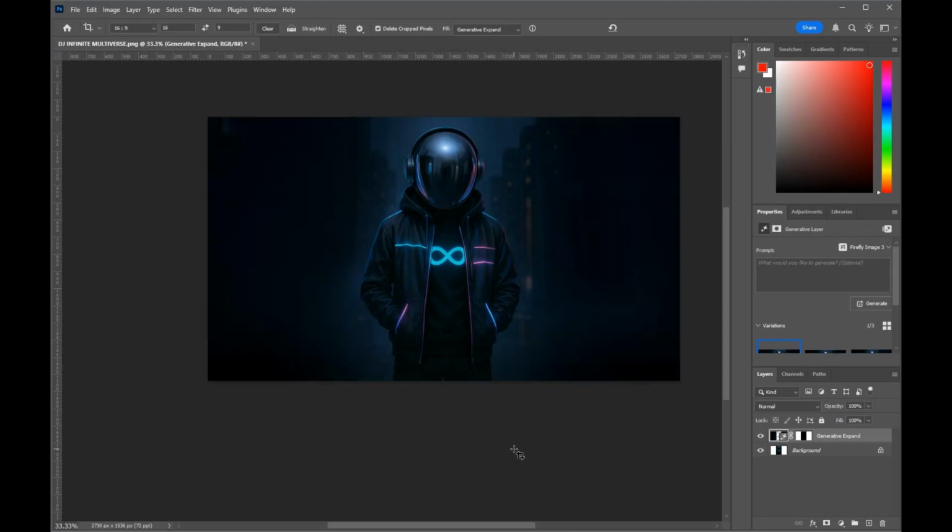And as you can see, it has expanded my image. It no longer has those white borders and it looks much better. It gives you three options to choose. This is option 1. This is option 2. This is option 3. And I personally think I like option 3 the best, so I am going to leave option 3 on, and then I'm going to export it as a PNG file. And that is how you expand your image from portrait to cinematic in Photoshop.